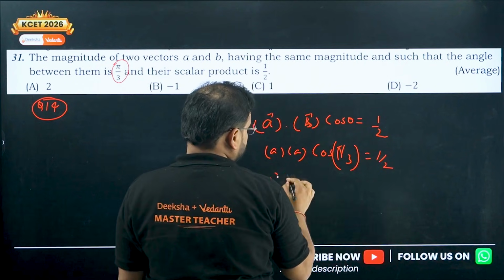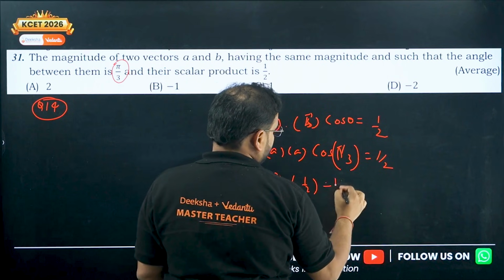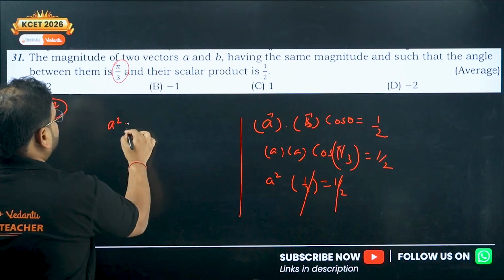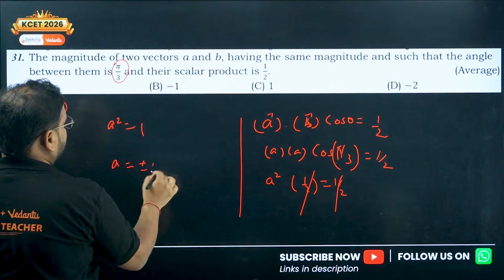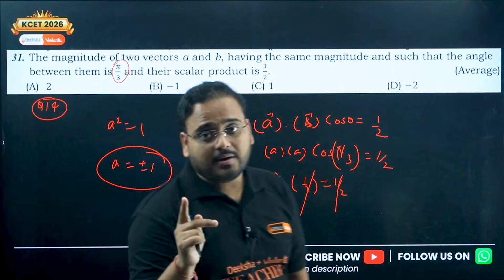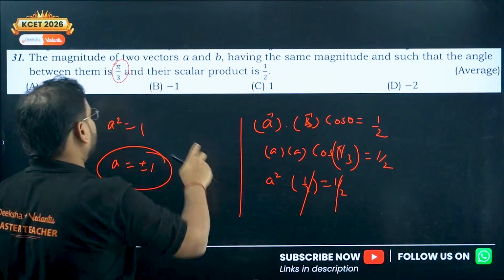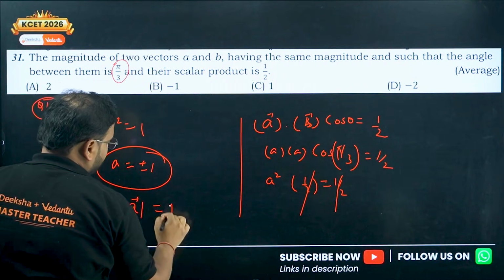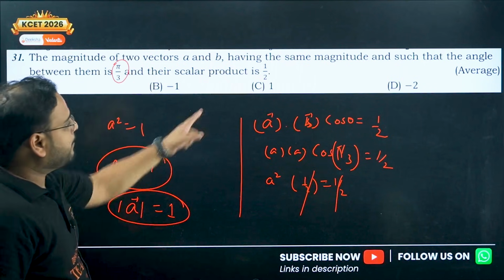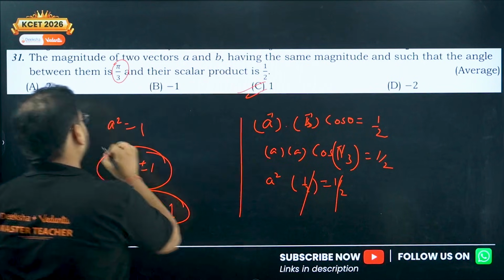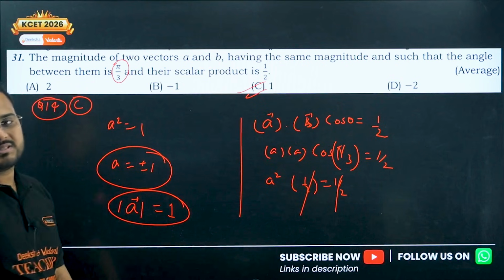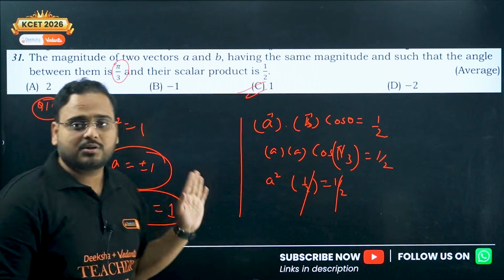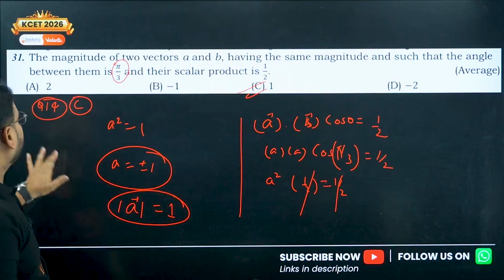Cos pi by 3 is how much, sir? It is 1 by 2 only. So 1 by 2 and 1 by 2 cancel. What do I have? A square equals 1. It means the value of A is plus minus 1, but it is talking about the magnitude. They're asking us the magnitude. Magnitude is always a positive value, so you have to take the positive value. Plus 1, option C is right. Yes, we do get two values of A, plus minus, but we're looking for only the magnitude, so it will become simply plus 1.